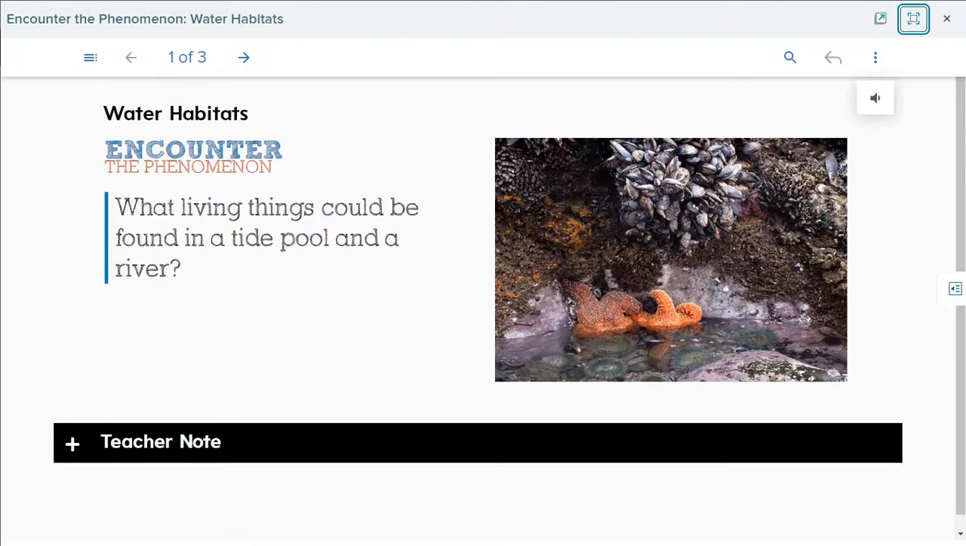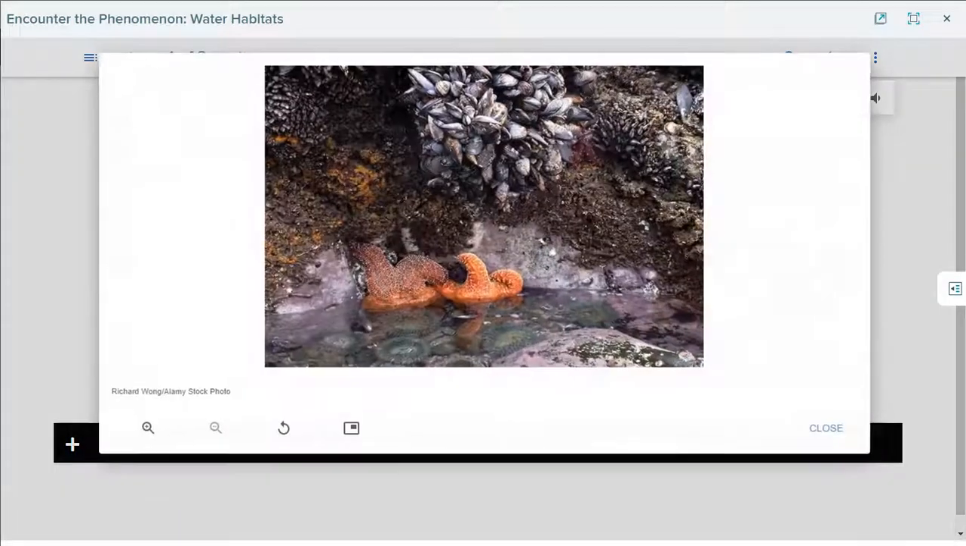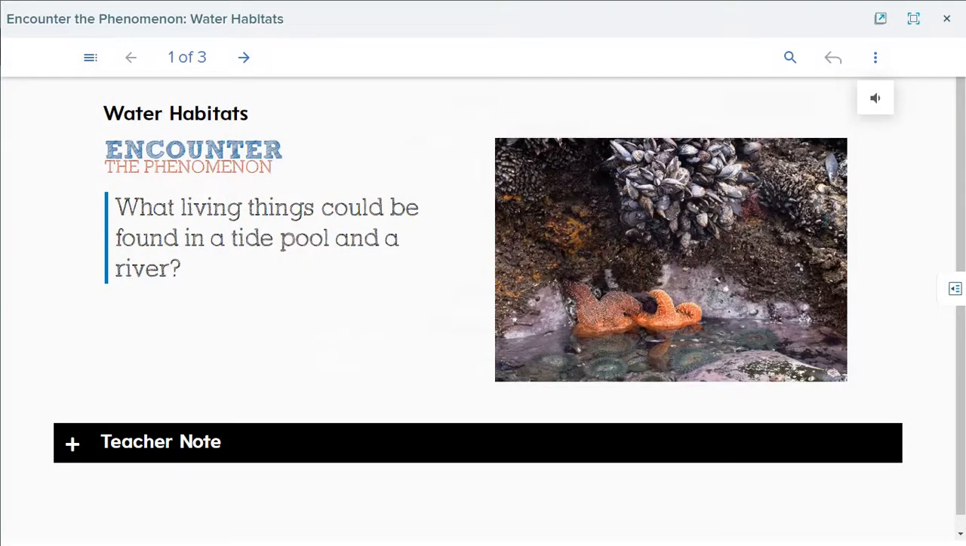Yes. So our phenomenon for this lesson is what living things could be found in a tide pool and a river. So this is a place near water as you see here. What living things can we find in this place? This is our question.